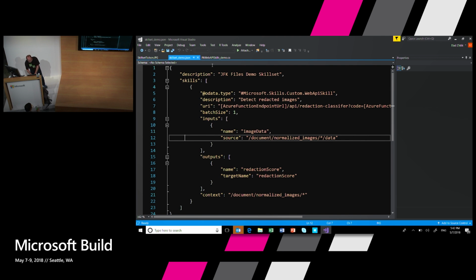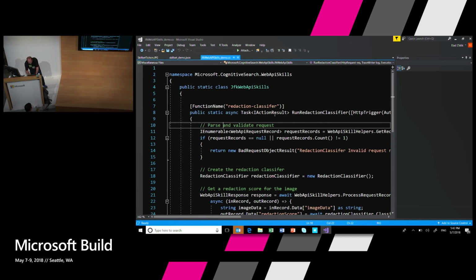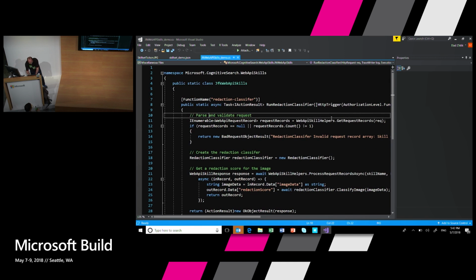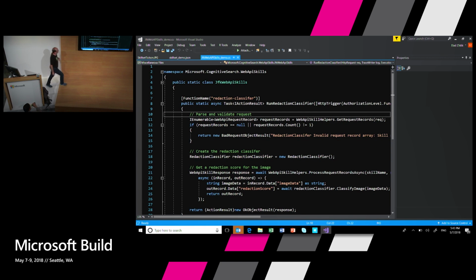And the actual Azure function that I call is also about 20-something lines of code. It parses the request, it creates a redaction classifier, and it basically calls it, delivers the image, waits for a redaction score, and then returns it as part of the flow.